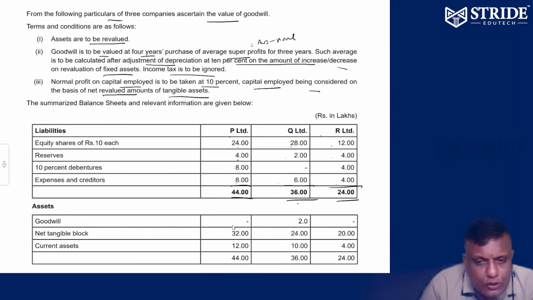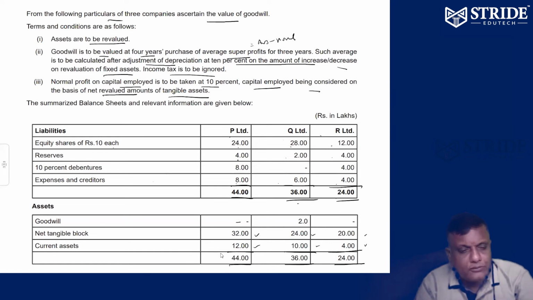Similarly, total assets. Goodwill not given. Net tangible assets 32, 24, 20. Current assets 12, 10, 4. So total assets 44, 36, 24.